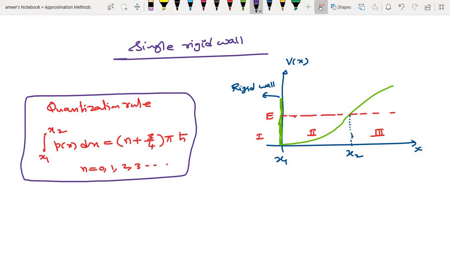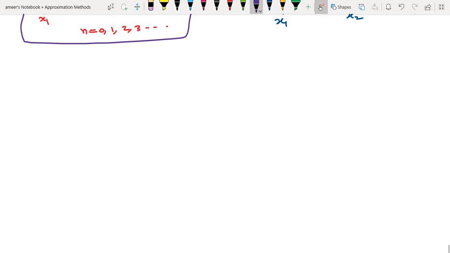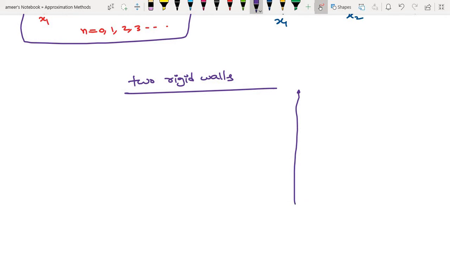So what about when there existed two walls? When there existed two rigid walls, single rigid wall and two rigid walls. And there is a case of two rigid walls. So that means you can think of it like this. There is a graph of x versus V of x. Then think of I have the two walls. Let's say this itself is one wall.